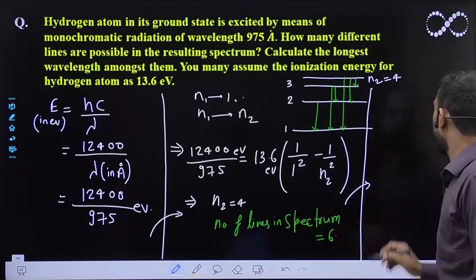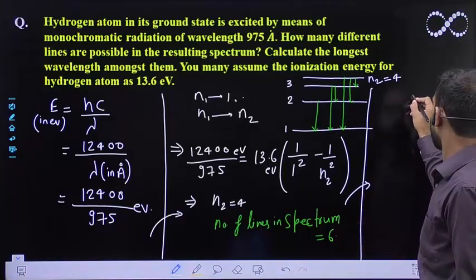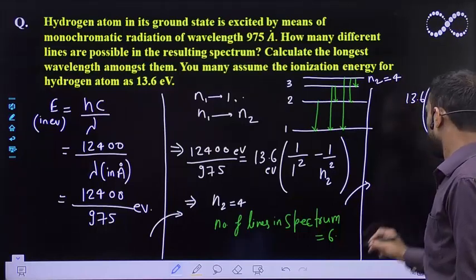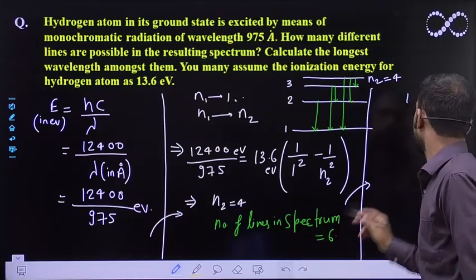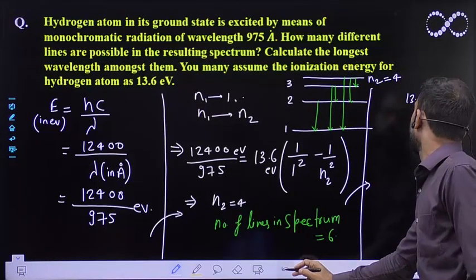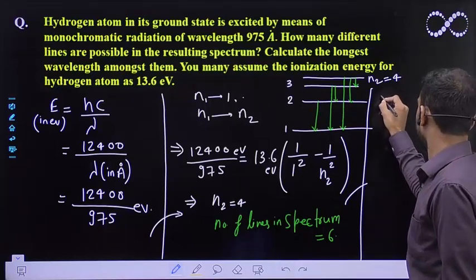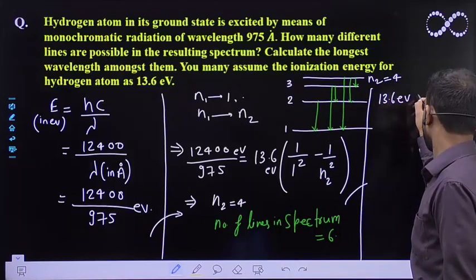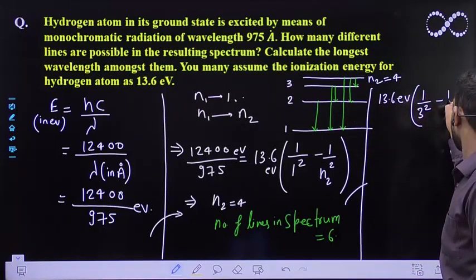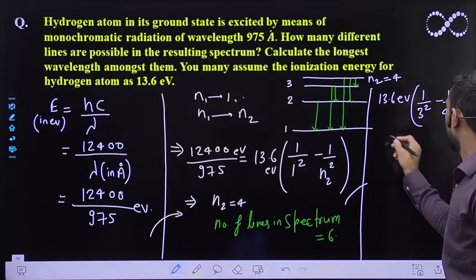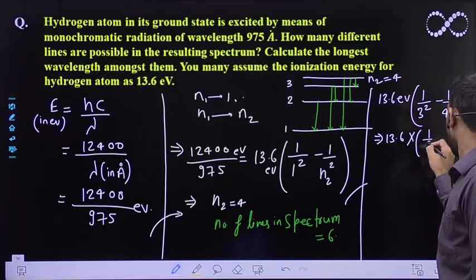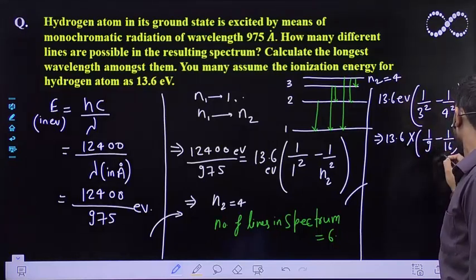Once again I can apply 13.6 electron volt, 1 upon 3 square minus 1 upon 4 square. So this will be 13.6 into 1 upon 9 minus 1 upon 16. So this much electron volt.